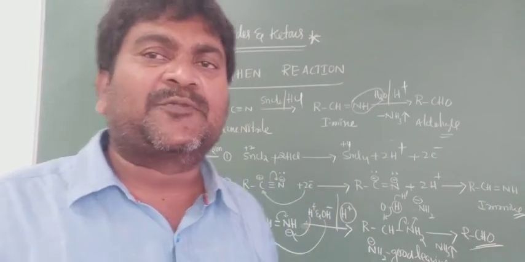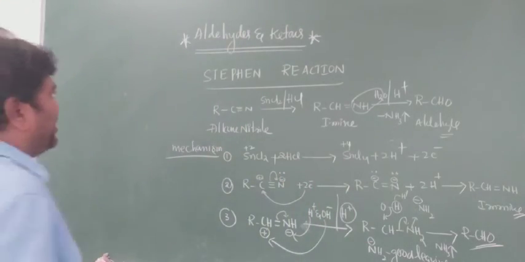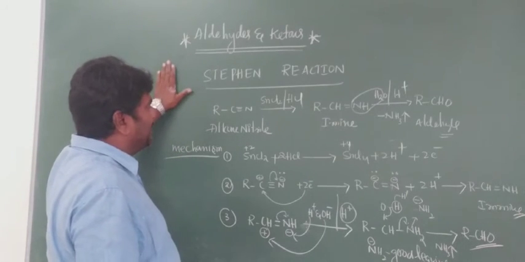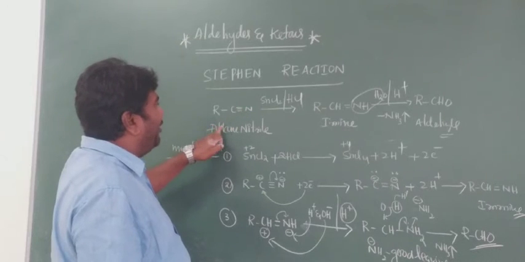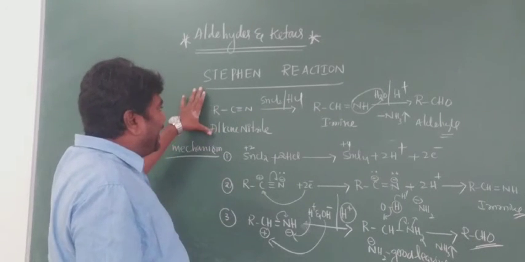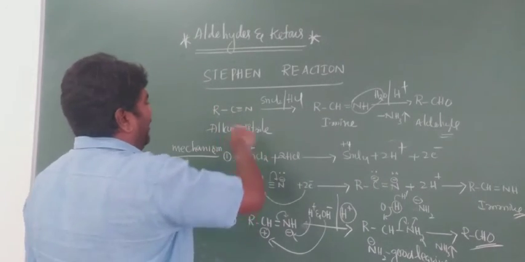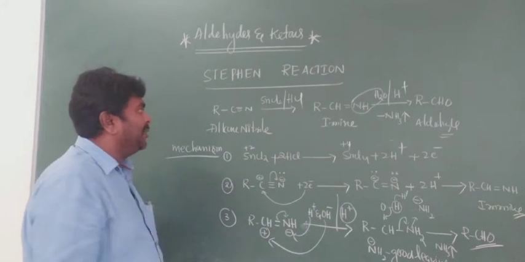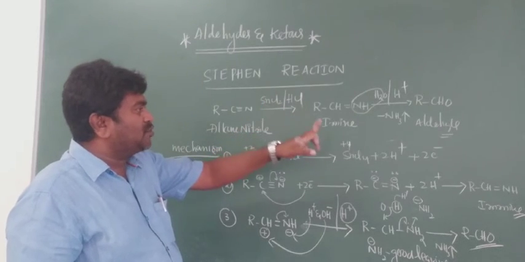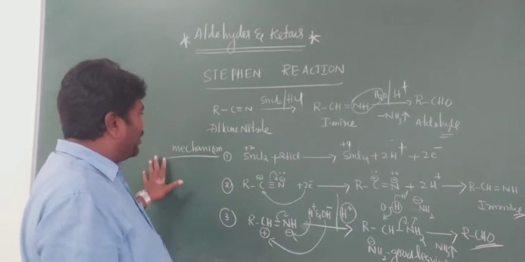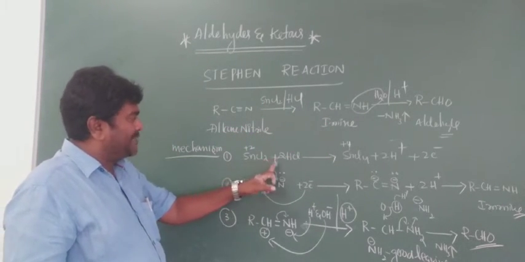Once again, I'll explain. In the Stephen reaction, the alkane nitrile, RC triple bond N, undergoes reduction in the presence of SnCl2 and further undergoes hydrolysis to form an aldehyde. The mechanism involves SnCl2 plus 2HCl.